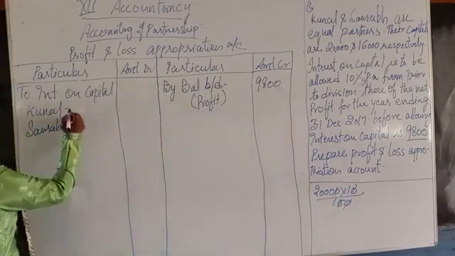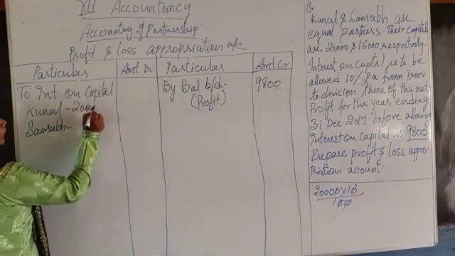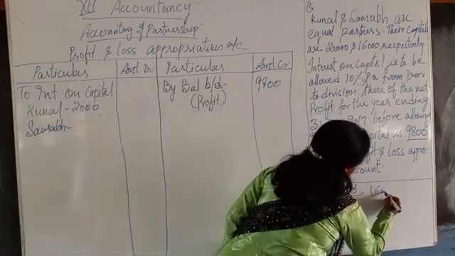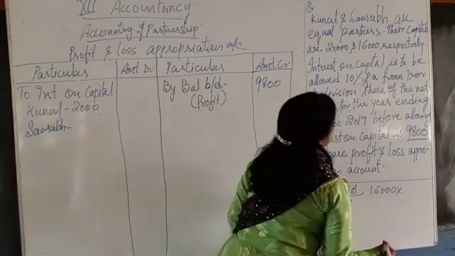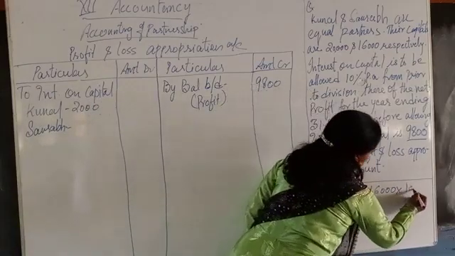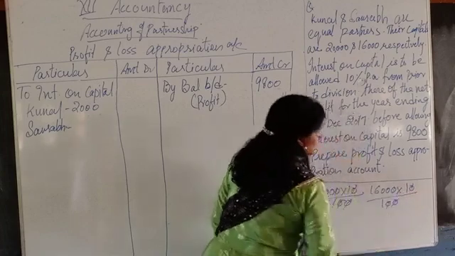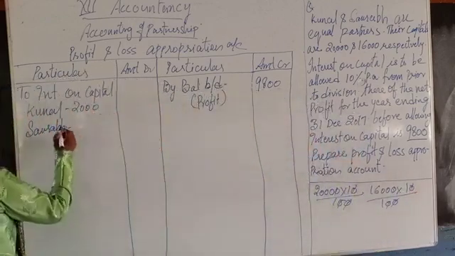So the interest on capital is 2,000. In the same way, 16,000 into 10 upon 100.